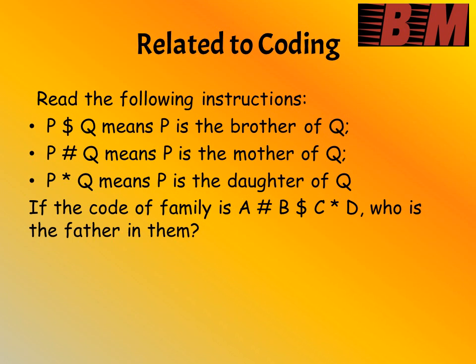If A#B$C*D, who is the father in them? A, D, B, C? So A#B means A is the mother of B, and B is the brother of C because dollar means sibling. And C*D means C is the daughter of D. So if A is the mother, D should be the father. So who is the father in that? D.